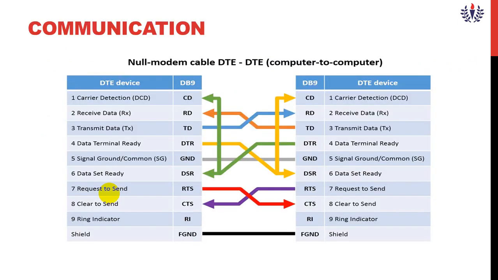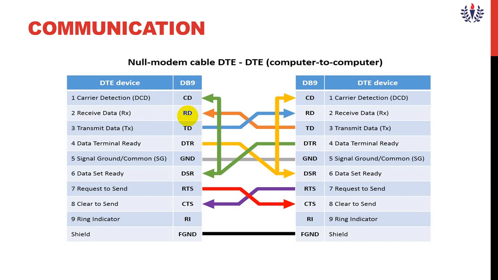This is a communication device. You see, there are 9 pins in both DTE devices, both the input side and the output side, connecting computer to computer. The first one we call CD. CD is called carrier detect. RD is called receive data.